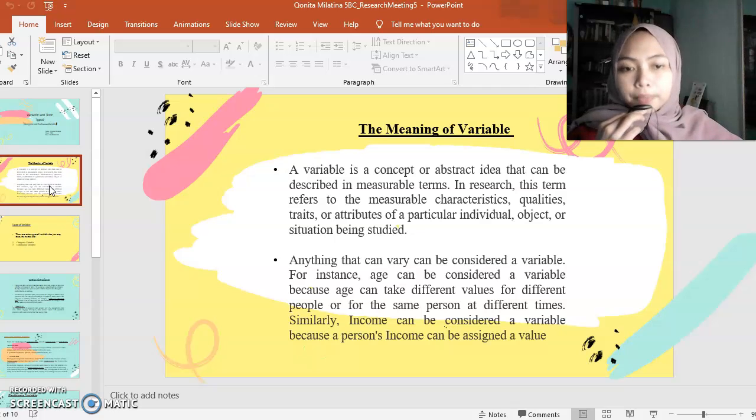In research, this term refers to the measurable characteristics, qualities, traits, or attributes of a particular individual, object, or situation being studied. Anything that can vary can be considered a variable. For instance, age can be considered a variable because age can take different values for different people or for the same person at different times. Similarly, income can be considered a variable because a person's income can be assigned a value.